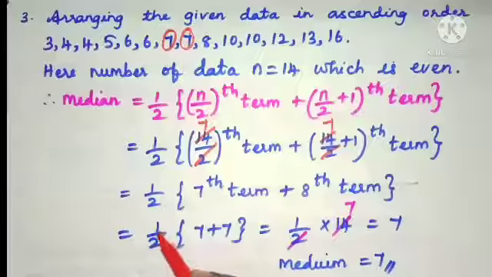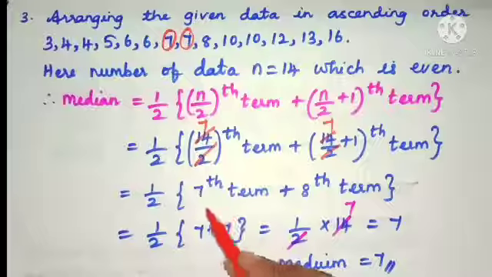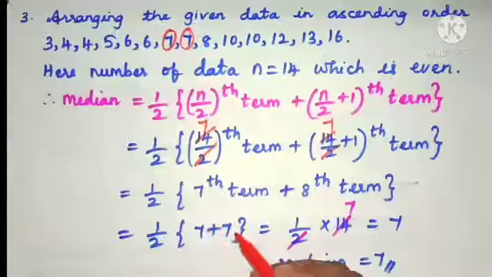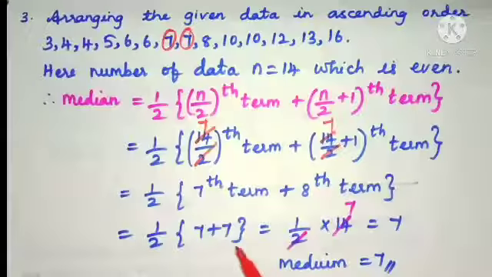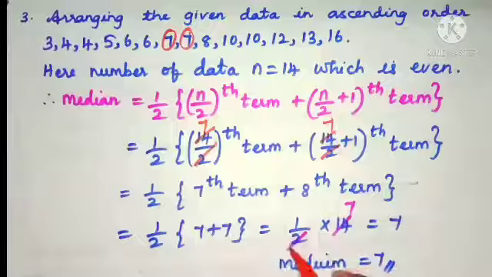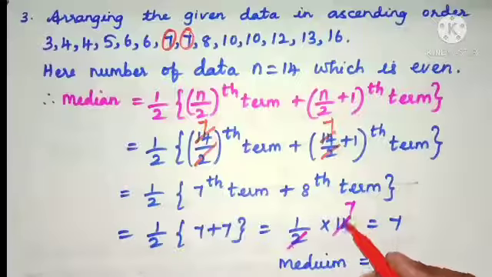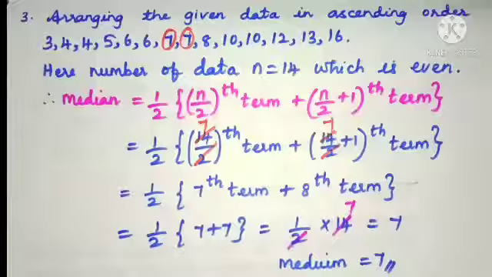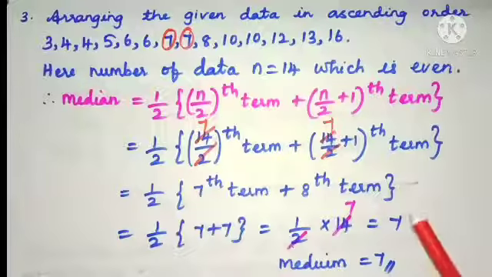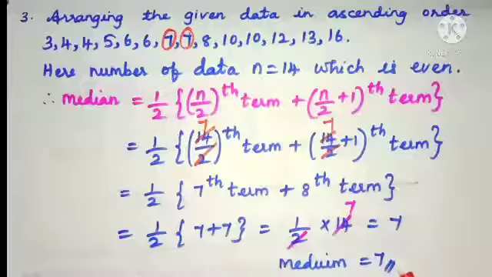In the next step, 1 by 2 into, do the calculation within the bracket first by using the BIDMAS rule. That is 7 plus 7 is 14. 14 by 2. Now, cancelling 14 and 2 by using the 2 table, we get 7. So, 7 will be the median of the given data.